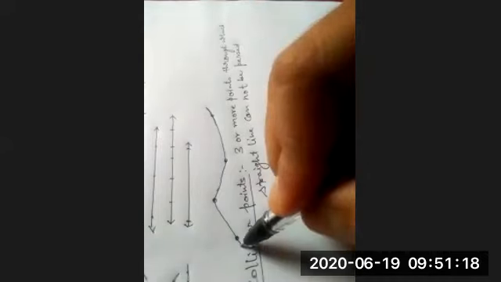So if connecting these 4 points, or more than 3 points, a straight line is not formed, then the points are said to be non-collinear points. Understanding? Yes, sir. Okay.